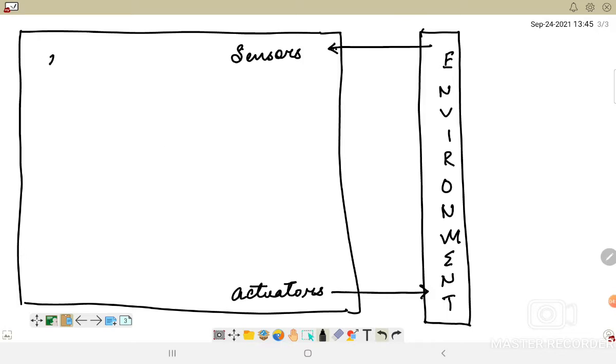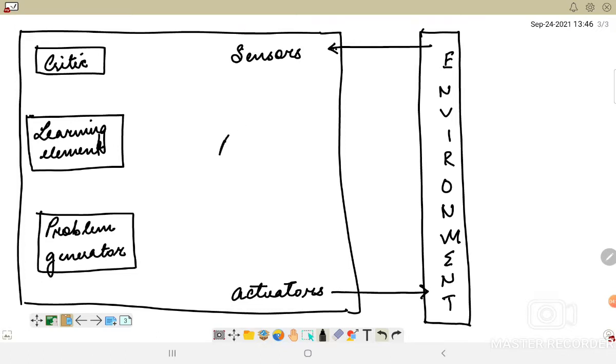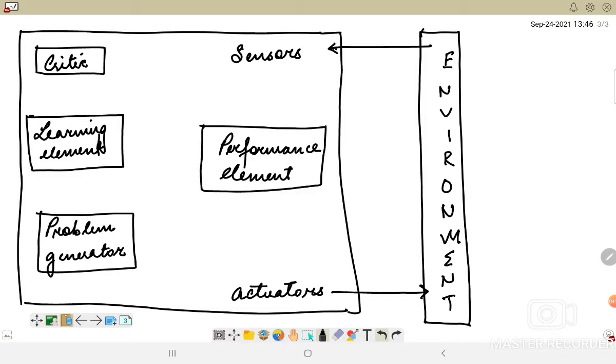After that, here we have a critic block, and then we have a learning element, and then we have a problem generator, and finally we have the performance element. These are the components of a learning agent. Now there will be several other arrows associated.